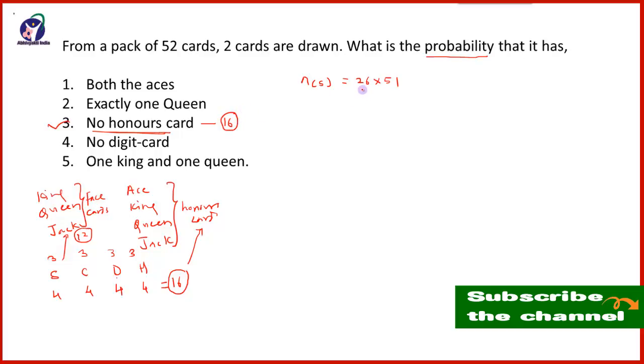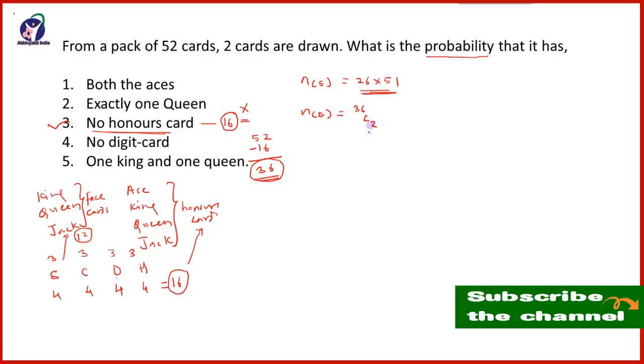Here the total number of cards, as we have calculated, is 26 into 51. Now we will calculate the favorable cards. Here it is said that no honor cards, and therefore these 16 cards are not favorable. So the favorable cards will be 52 minus 16, that is equal to 36. So the favorable cards are 36, and out of these 36 cards we are drawing out 2, and therefore the number of favorable outcomes will be